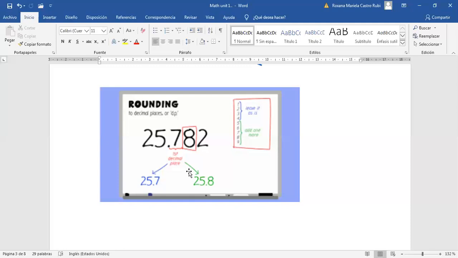So can you round it up? Yes or not? Yes, right? Why can you round it? Because it's a bigger number. Exactly, yes. You can round the number 7 because the number 8, that is the number that is next, is greater than 5. So you can change it to 25.8, right?